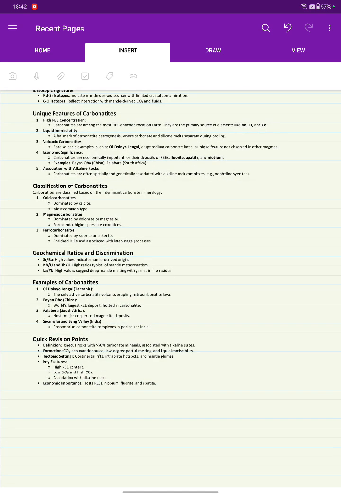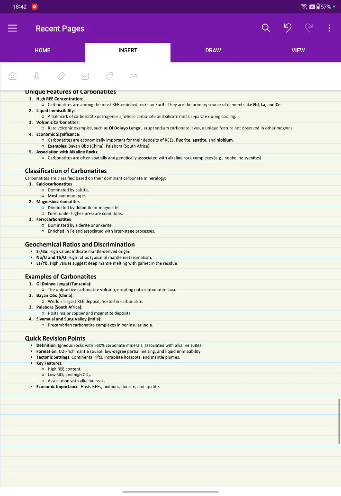Classification of carbonatites. I've already told you the table. Here we have this, the rare one is not given over here. We have calciocarbonatites, magnesiocarbonatites, and ferrocarbonatites. And geochemical regions and discrimination. Okay. So we have Sr and Ba. The high value indicates the mantle derived origin. Nb/U, Th/U, high ratios indicate mantle metasomatism. And La/Yb, high values suggest a deep mantle melting with garnet residue.